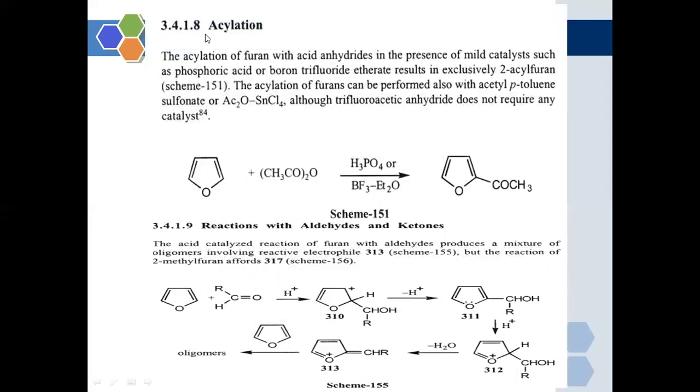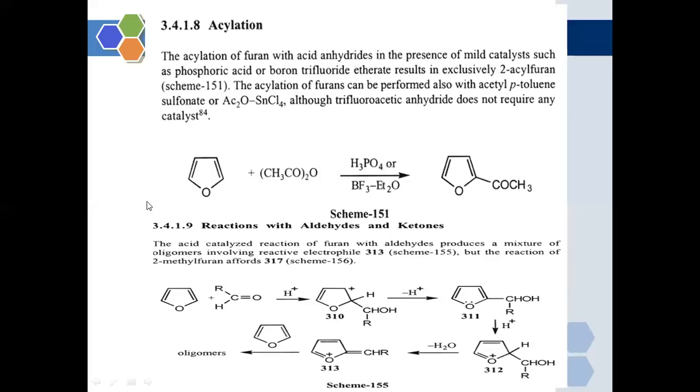Now, the acylation reaction. The acylation of furan with acid anhydride in the presence of mild catalysts such as phosphoric acid or boron trifluoride results in 2-acyl furan. The acylation of furan can be performed with acetyl para-toluene sulfonate, although trifluoroacetic anhydride does not require any catalyst.